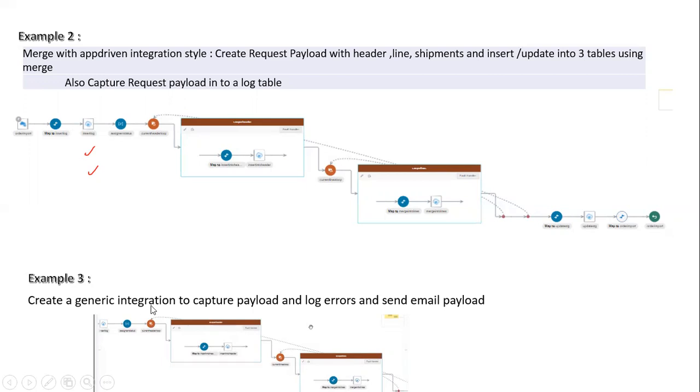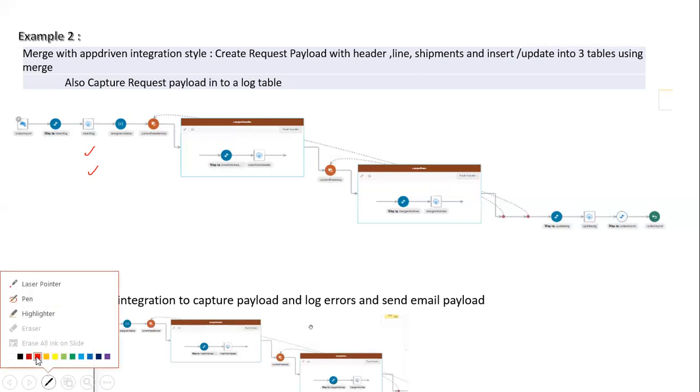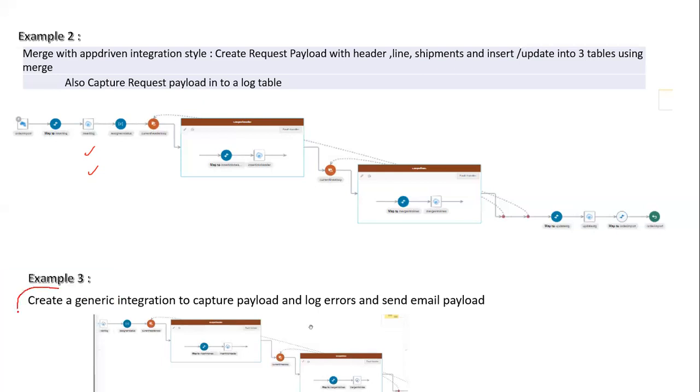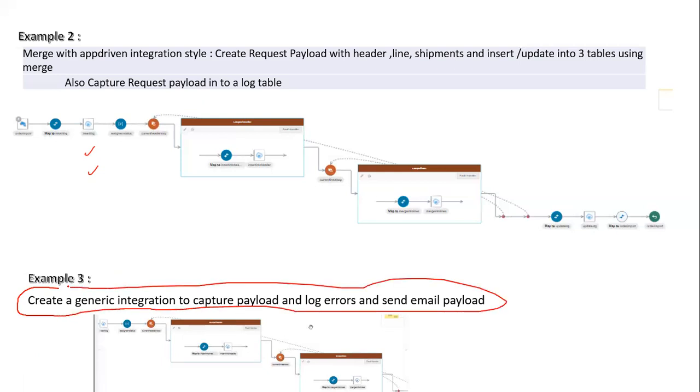And next, a generic integration to capture the payload, log errors and send the payload. This is one of the projects that you can reuse in your projects as well. You can use this in real time also. In your team also, they will create a generic integration that can be used to capture the payloads or log errors, send the email as a payload, or send the email when there is an error. That pattern will remain the same that you need to use.